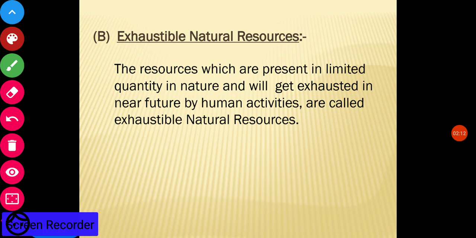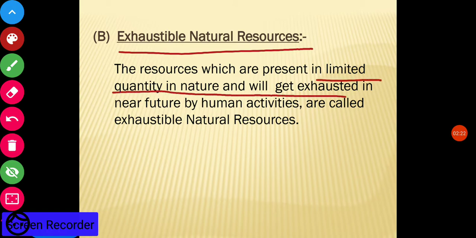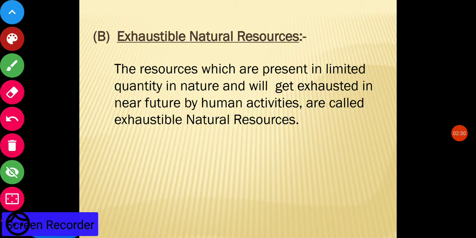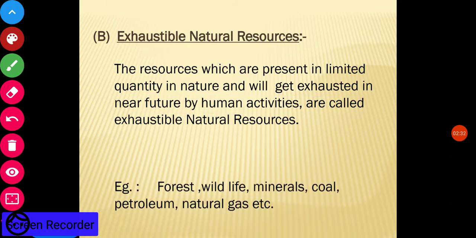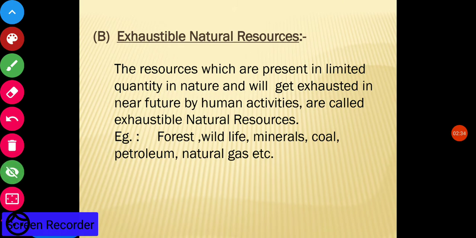Sunlight, air. Now, exhaustible natural resources. Exhaustible resources are those which are present in limited quantity in nature and will get exhausted in the near future by human activities. For example, forests, wildlife, minerals, coal, petroleum, natural gas, etc.